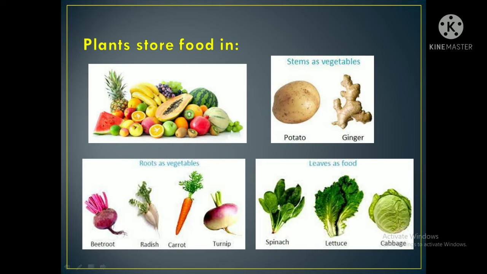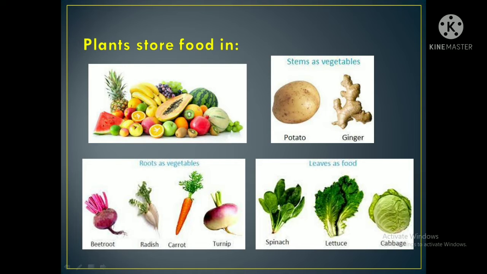Let's see. Now plants store food as what? This, fruits and vegetables. It looks yummy, isn't it? I think all of you like fruits, no? We like fruits and vegetables very much, because we need them. These are the natural ingredients to us from nature. We have to take them, we can't live without them. And all this food contains what? The starch. It is given by the leaves. While the leaves make food, it is given to us.